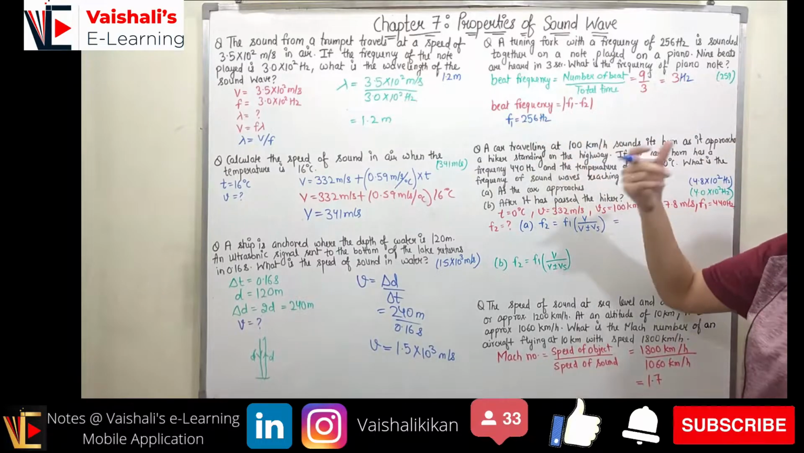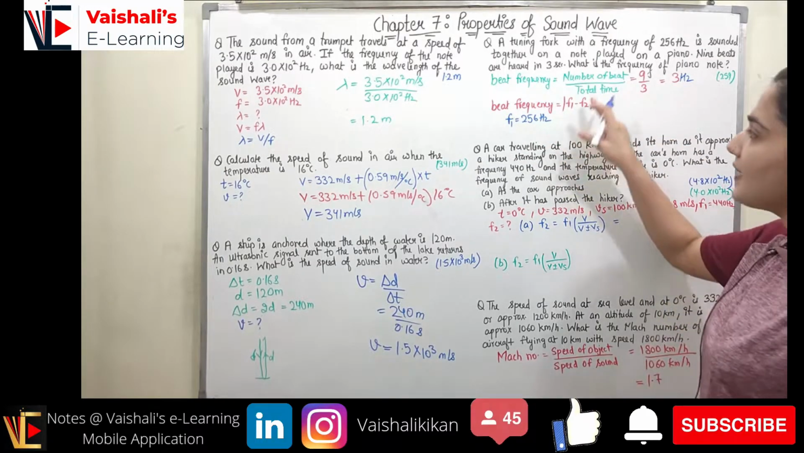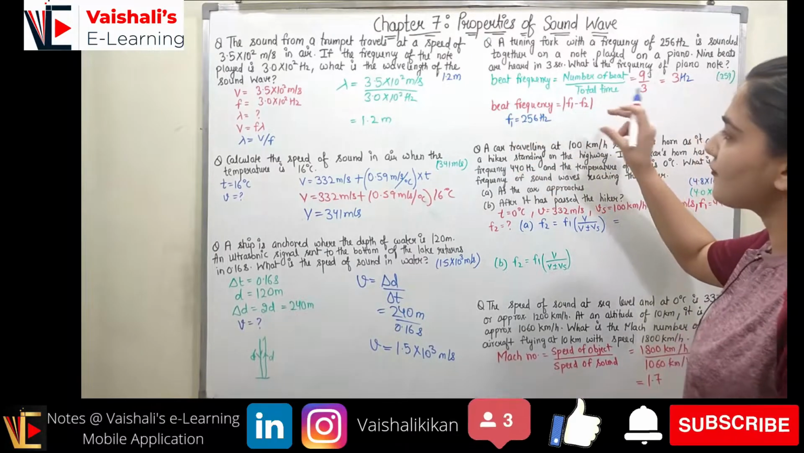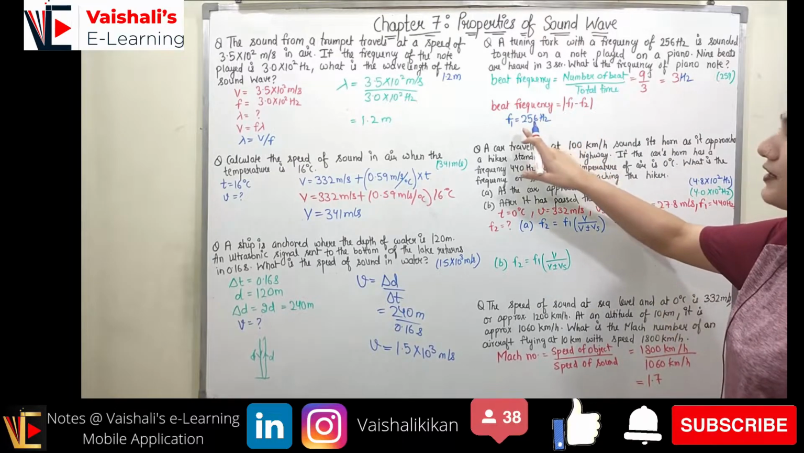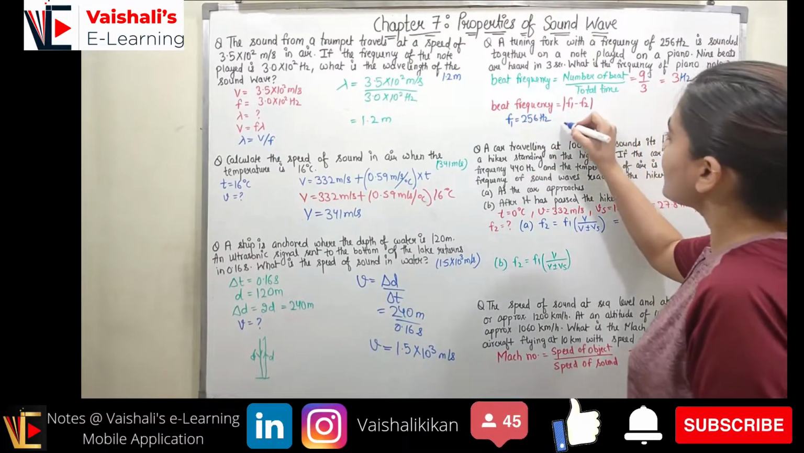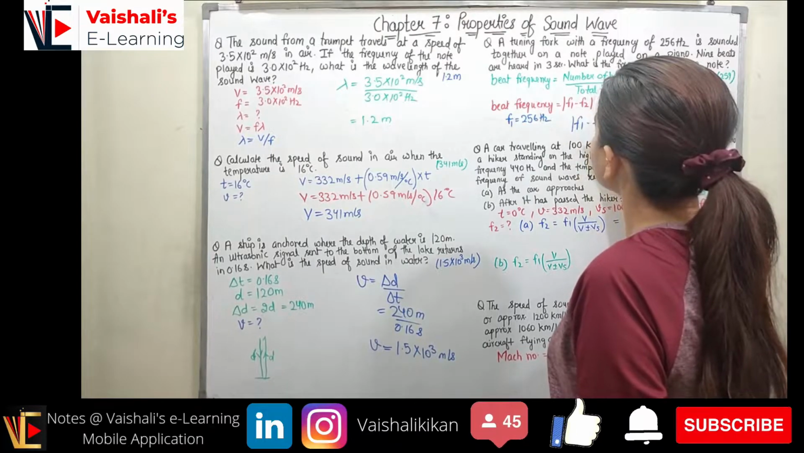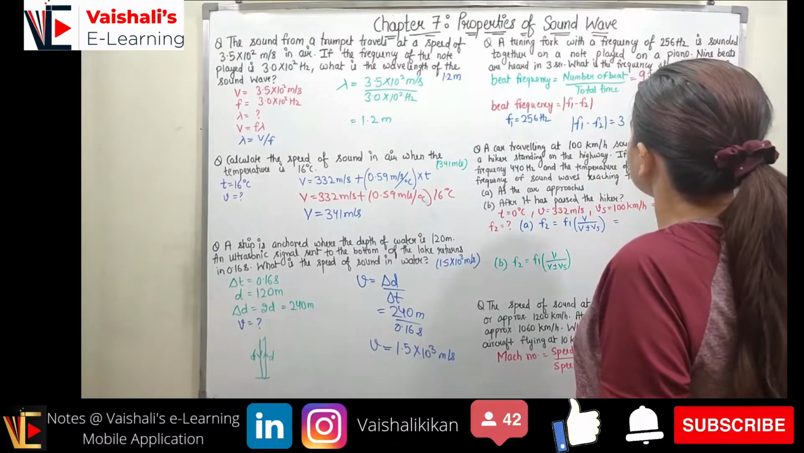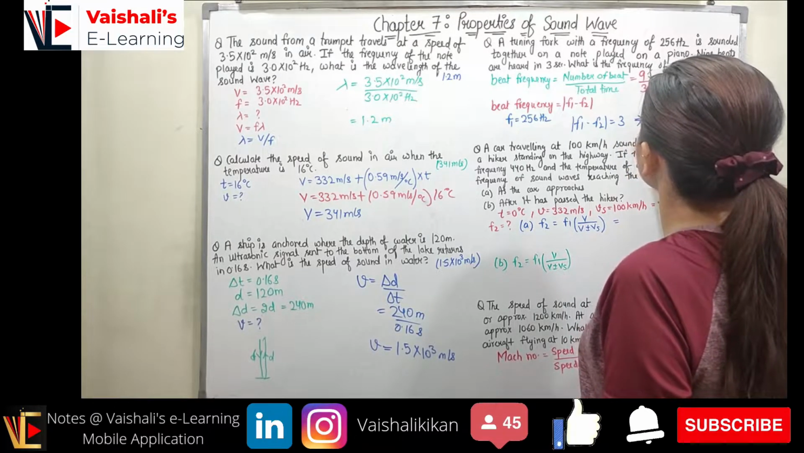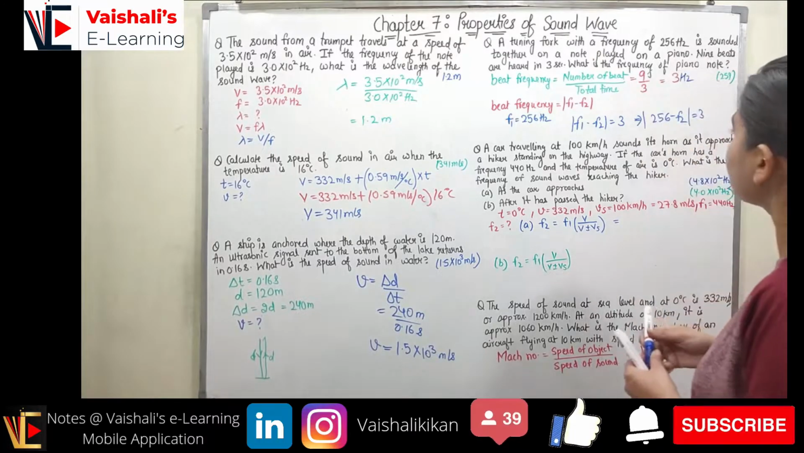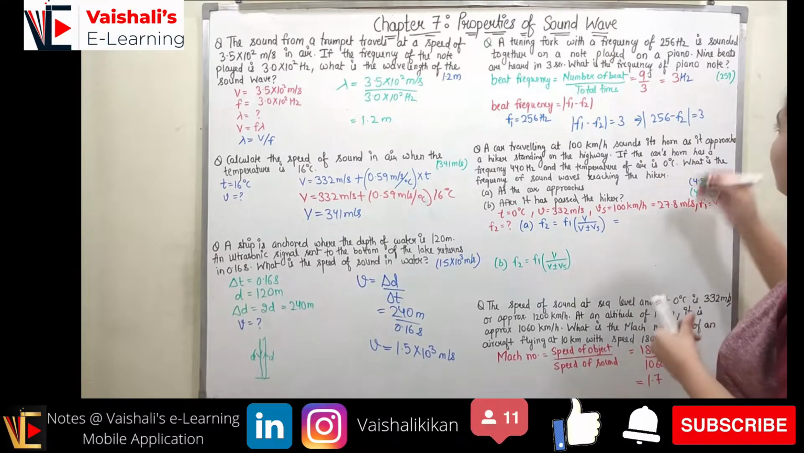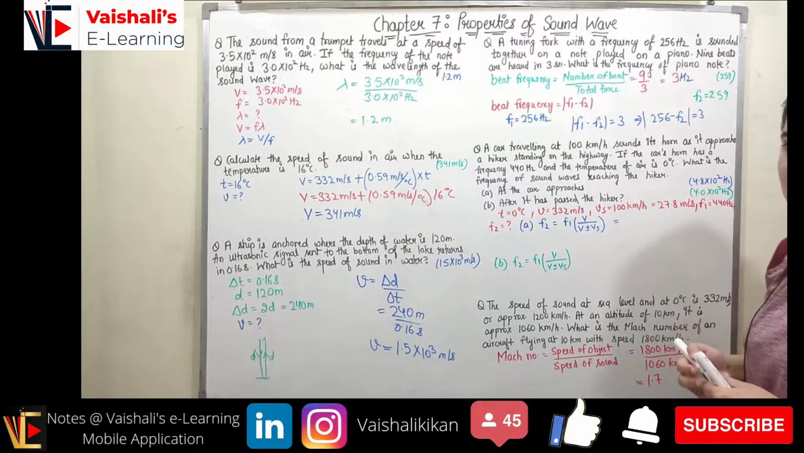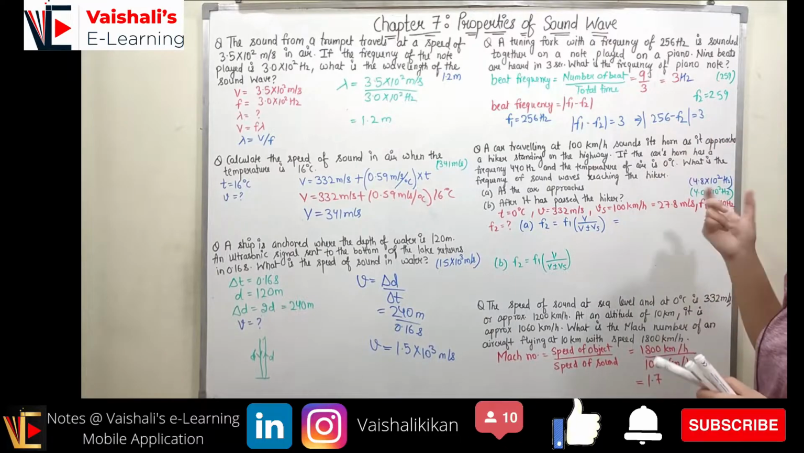So beat frequency is equal to the mod of the difference of the two frequencies. If f1 is equal to 256, f2 is such that the difference of f1 and f2 is 3. So f1 minus f2 is equal to 3, so let's put f1 as 256 minus f2 is equal to 3. When I take f2 equal to 259, I will have the difference of the frequencies equal to 3 and their mod to be equal to 3.